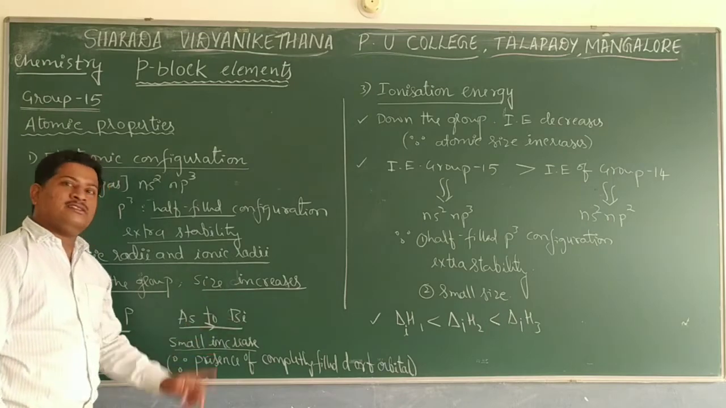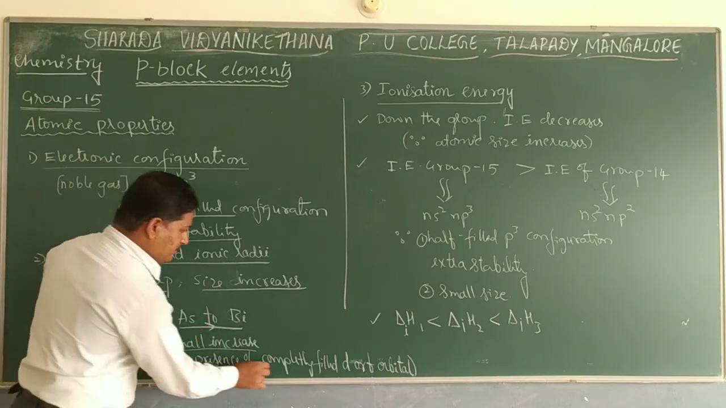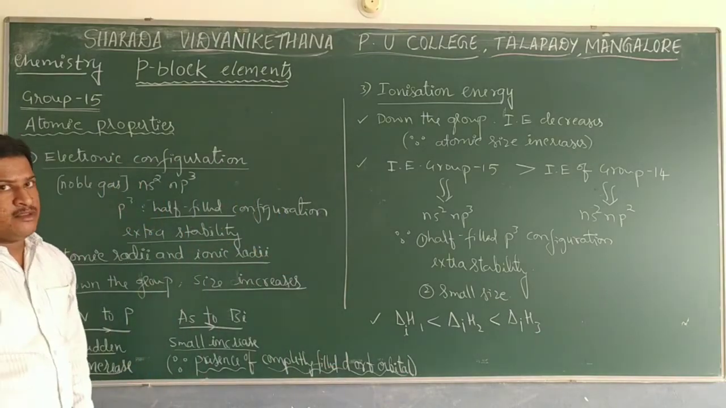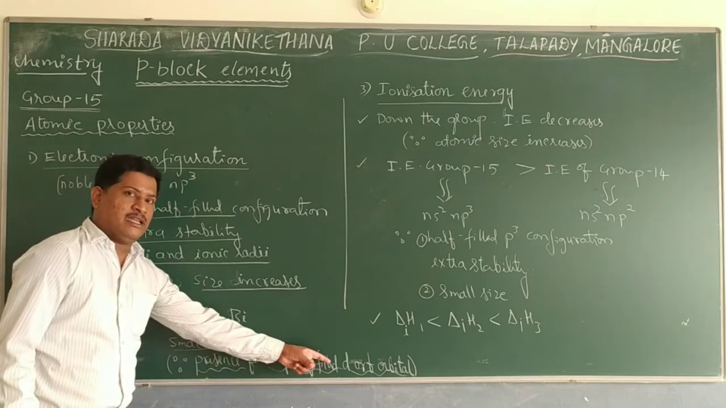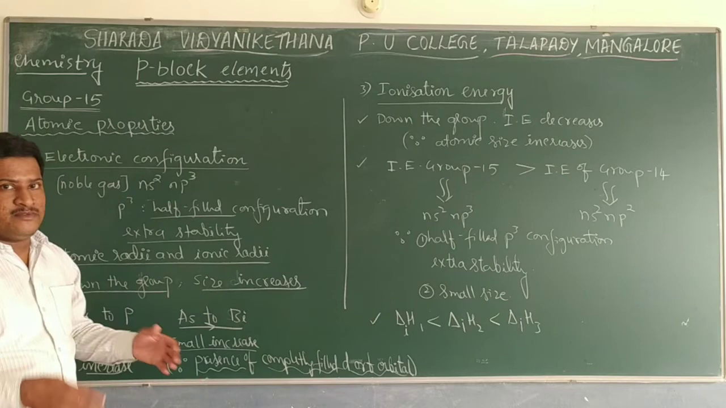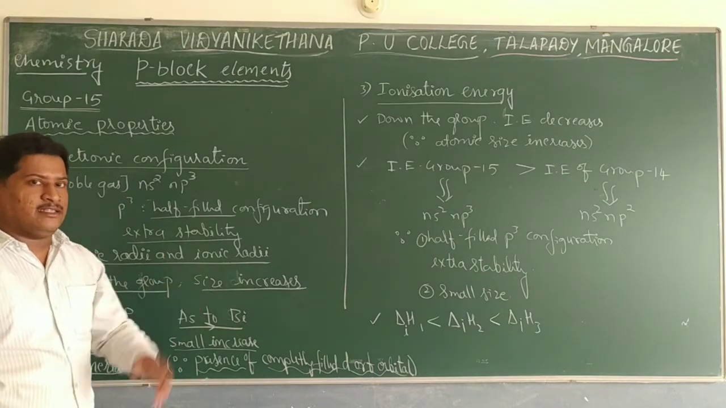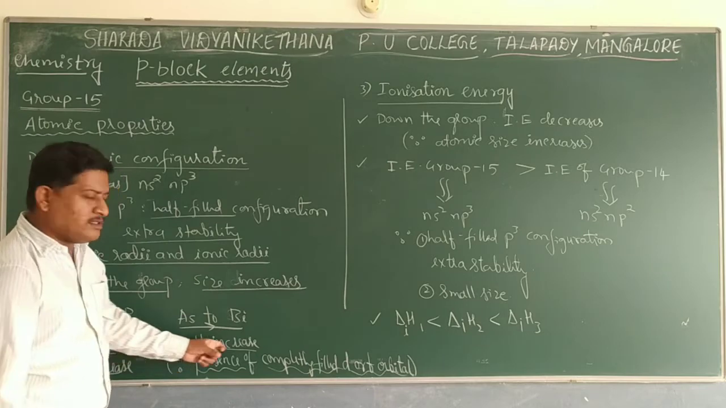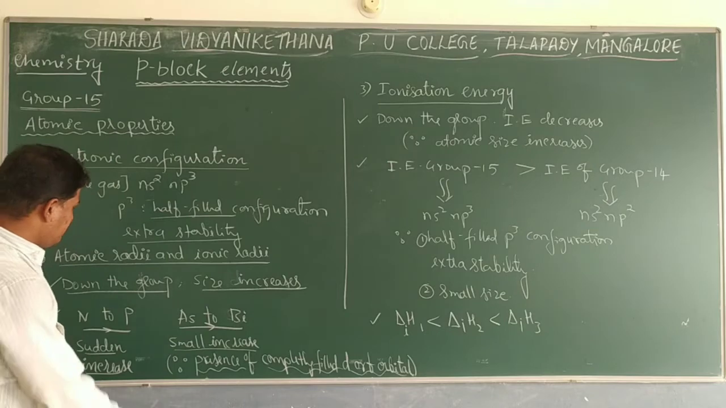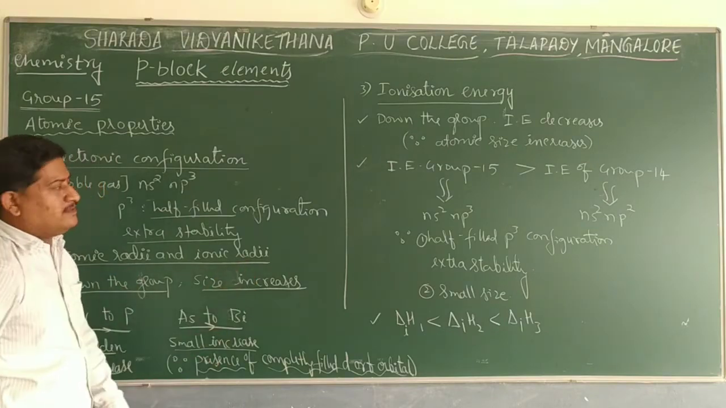That small increase down the group is mainly because of the presence of completely filled d and f orbitals in the inner shells. Because of the repulsion of the inner shell electrons on the electrons of the valence shell, the increase of size is small. So this is one of the important observations. Of course, in general, the size increases.